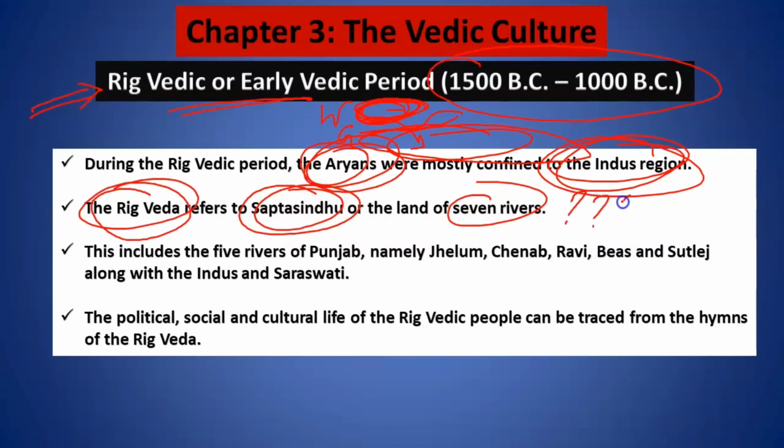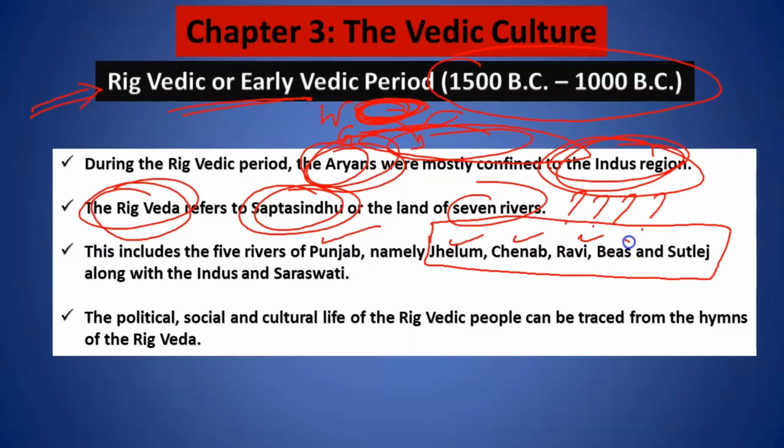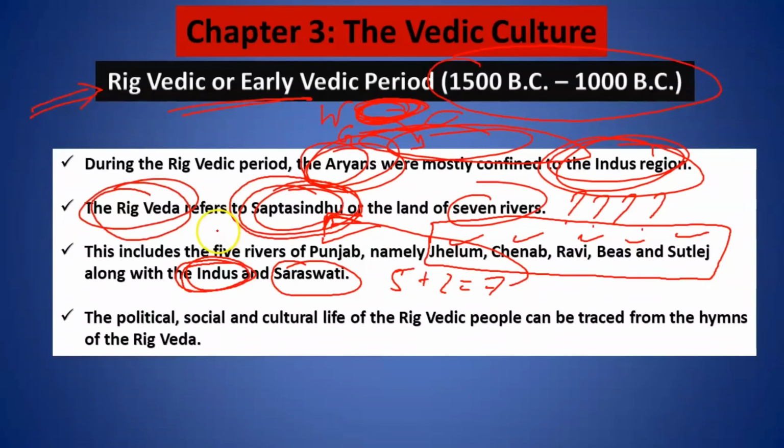Sir, why is it called the land of seven rivers? Because first of all, we all know that these are the five rivers in Punjab: Jhelum, Chenab, Ravi, Beas, and Satluj. Apart from that, they were confined to Indus and Saraswati, and thus 5 plus 2 is 7, and the place where these people stayed was referred to as the Sapt Sindhu.